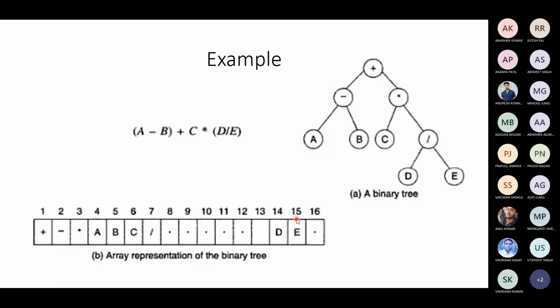D and E are stored in the 14th and 15th positions. The remaining nodes 8 to 13 will be empty. They are supposed to store the left and right children of A, B and C, but because they are not there, we leave them empty and store whatever node details we have. Is this clear, how we are representing the tree in an array?